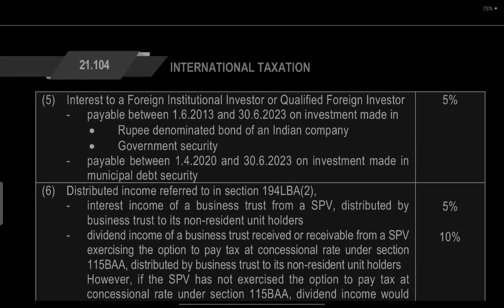Interest payable to a foreign institutional investor or qualified foreign investor between 1st June 2023 and 30 June 2023 on investment made in a rupee denominated bond of an Indian company or government security, payable between 1st April 2020 and 30th June 2023 on investment made in a municipal debt security: 5%.